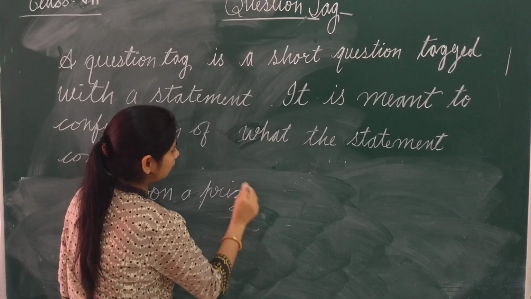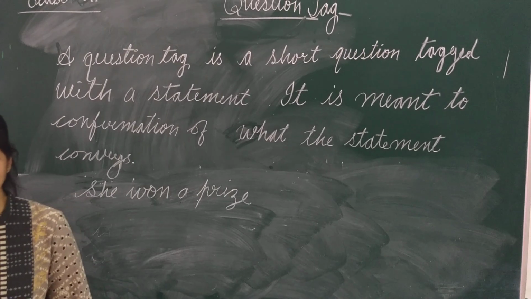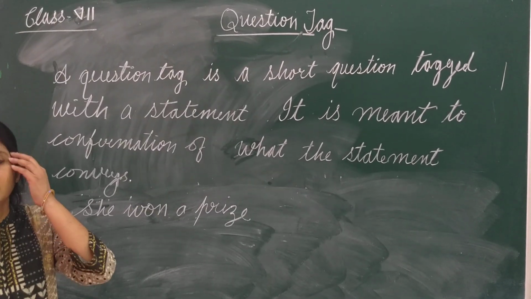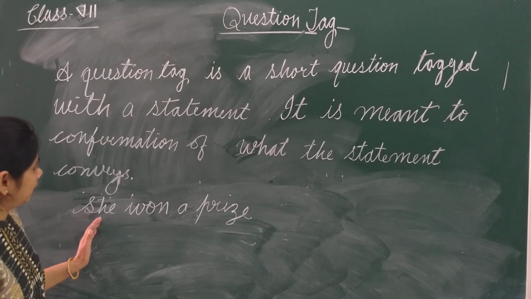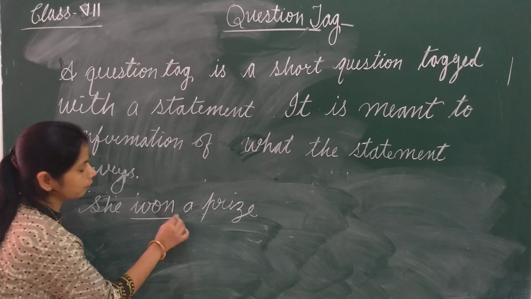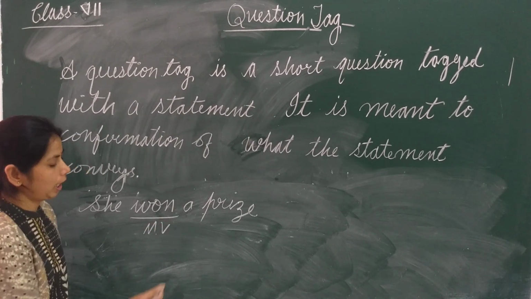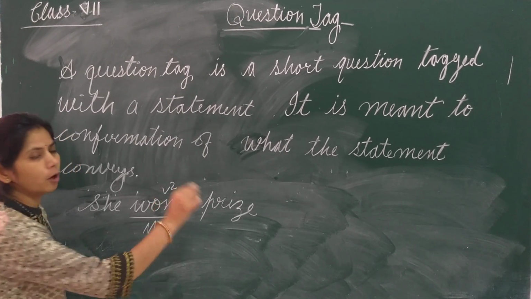She won a prize. This is one statement. In this statement you can see there is one verb that is won, and that is main verb. Okay, and it is in second form of main verb.